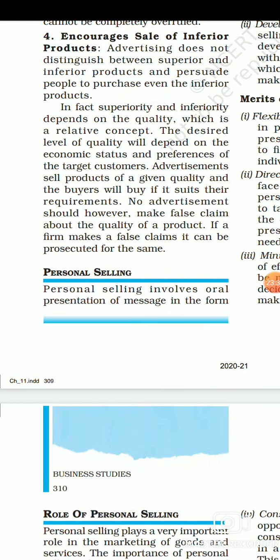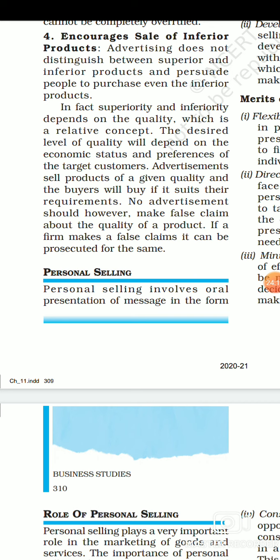So there is no advertisement which makes a false claim about the quality of a product. If a firm makes a false claim, it can be prosecuted for the same. The people who support advertisement are saying that its main objective is just informing the customer about the products available in the market and persuading them to purchase if they feel they will benefit from that product. The rest of the decision needs to be taken by the consumer or customer themselves, whether they want to go ahead with purchasing that product or not.